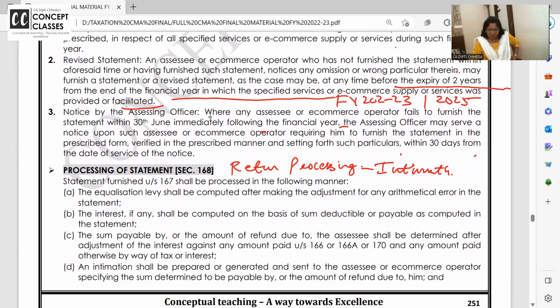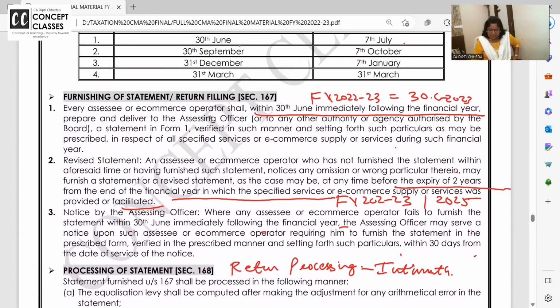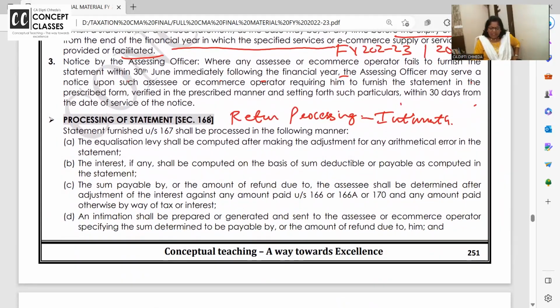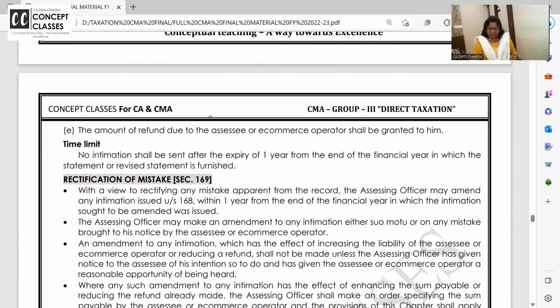143(1) and all. When you have furnished a statement under 167, then equalization levy shall be computed after making adjustment for any arithmetical error, interest if any, and the sum payable or refund due shall be determined, and intimation shall be given. When you file the return, they will give intimation or acknowledgement.